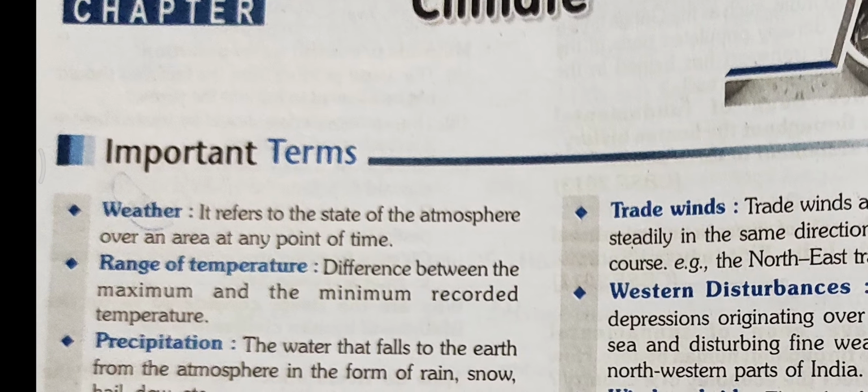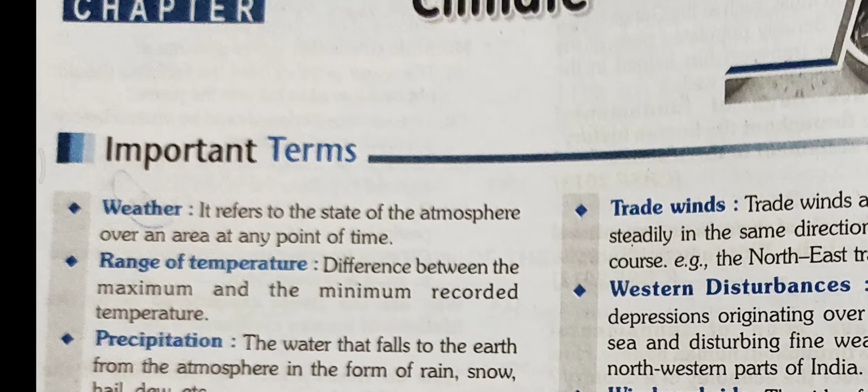So our first term is weather. Weather is short term condition of atmosphere. Like in daytime, in morning weather may be rainy, in afternoon it may be sunny, or in evening it may be clear sky. So weather is short term condition of atmosphere in any area and at any point of time.